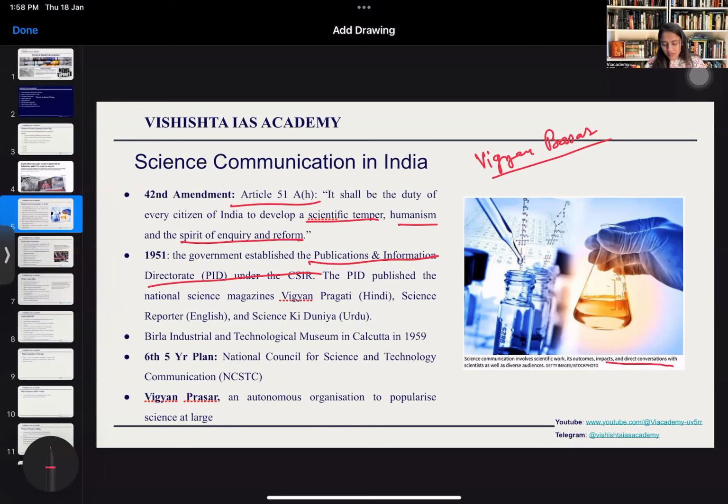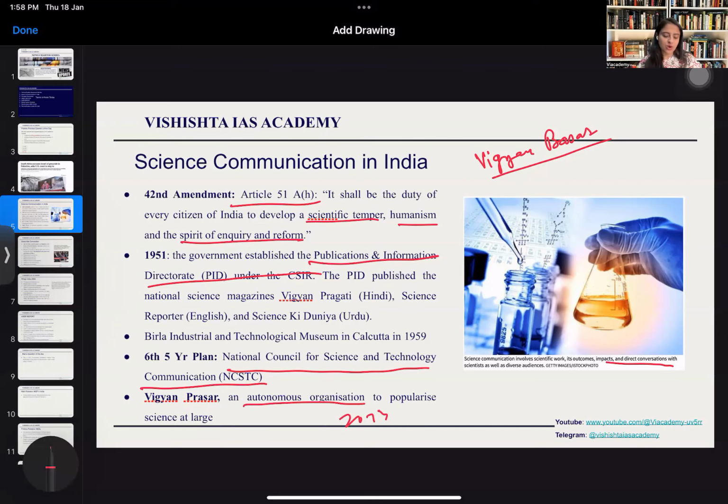Then, the sixth five-year plan established the National Council for Science and Technology Communication, and Vigyan Prasar, as we were talking about, was an autonomous organization to promote science in general. But recently, it has been stopped in 2023. So, this was about science communication.